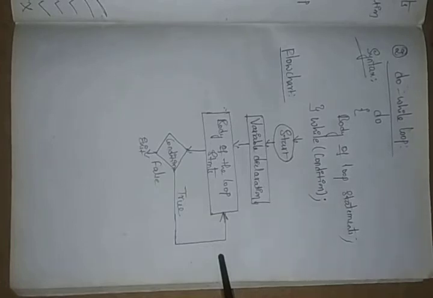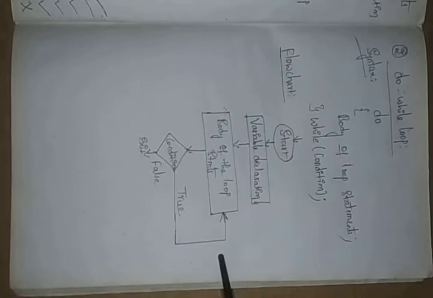Any statement you can give in this. If you need to display names, anything you can give. Suppose you are giving the name, it will display our name.